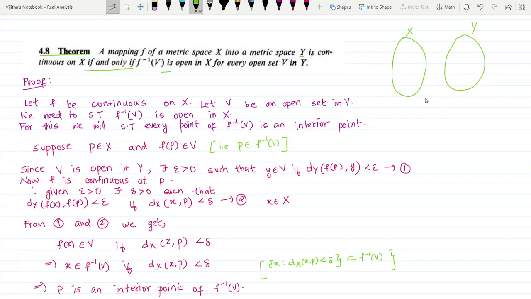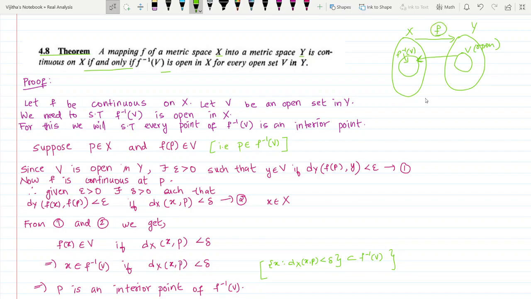Now the theorem says that if F is a mapping from X to Y, then F will be continuous on X if and only if you take any open set V in Y, then its inverse image will be in X. So it is F inverse of V. So if you take an open set V in Y, then its inverse image F inverse of V should be open in X. That is the necessary and sufficient condition for F to be continuous.